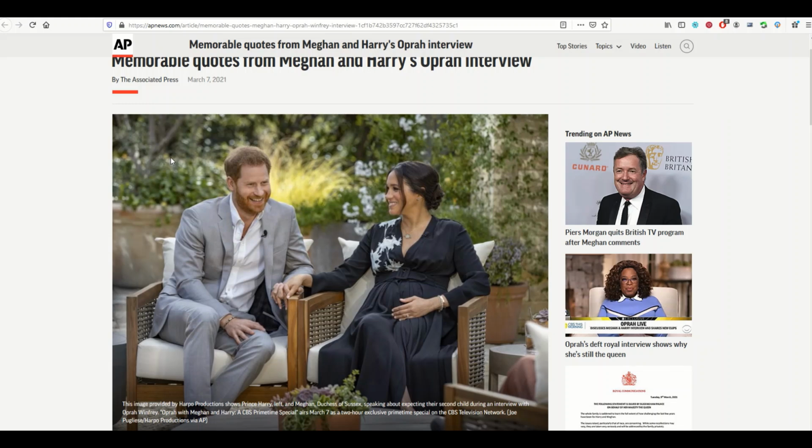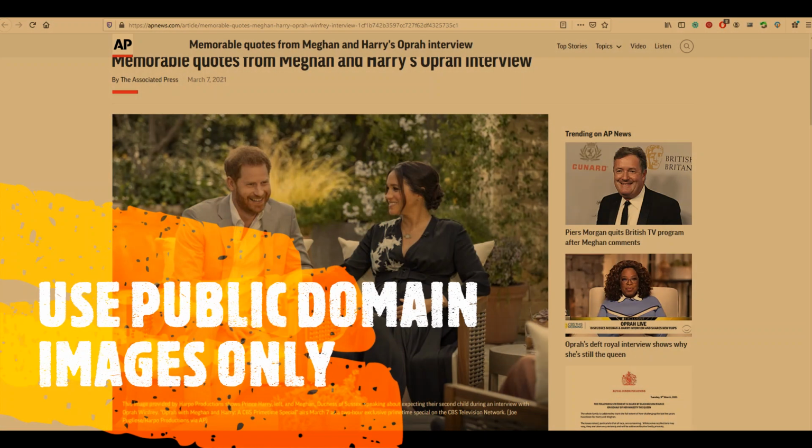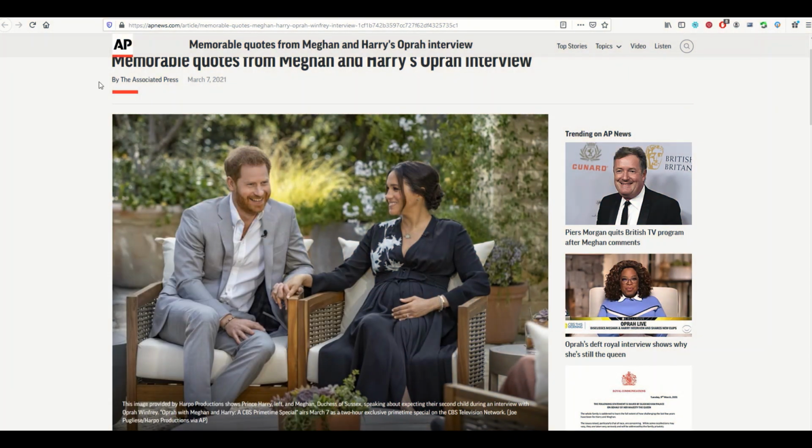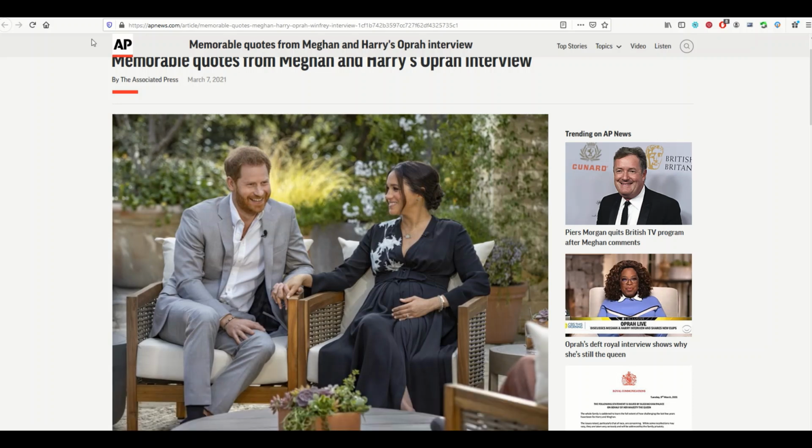Okay, so what you don't want to do is use Harry and Meghan's face and their likenesses on a t-shirt if you can avoid it. Now, there's some public domain images you can use, but generally speaking, you can't just start ripping off pictures from CBS.com and AP News and that sort of thing. So I would recommend we look for public domain items. So I'll show you how to do that here real quick.